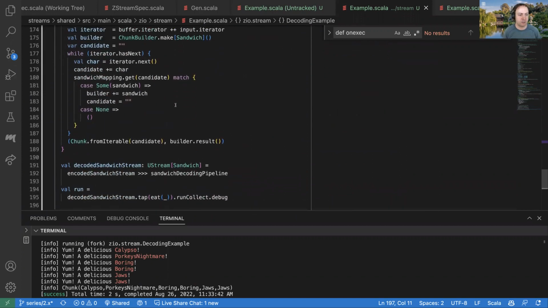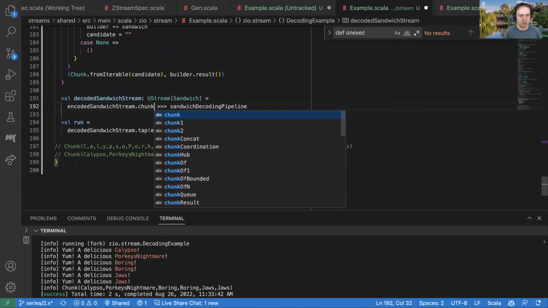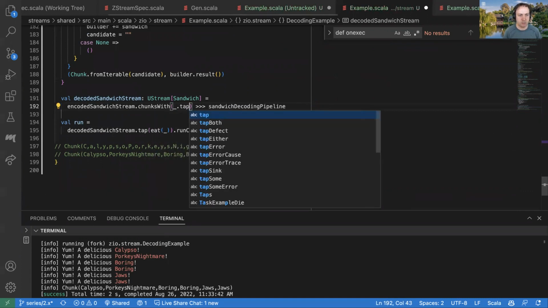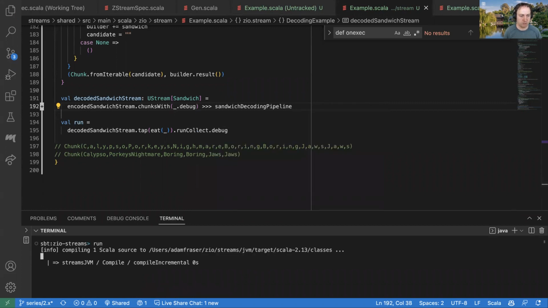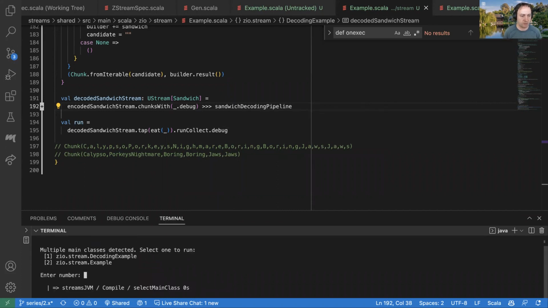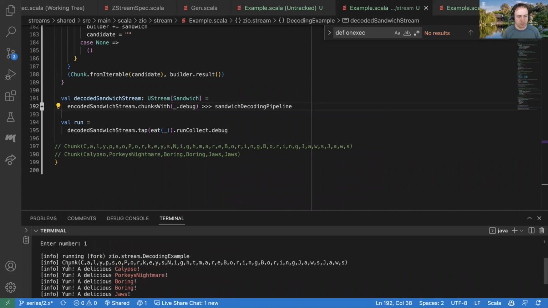And so if we wanted to, I think I have this new thing, chunks with blank dot, so I believe, let's see if this works, it will show us the chunk structure. Oops, I ran the wrong one, sorry. Okay, so you can see that right now we're working with this one giant chunk.